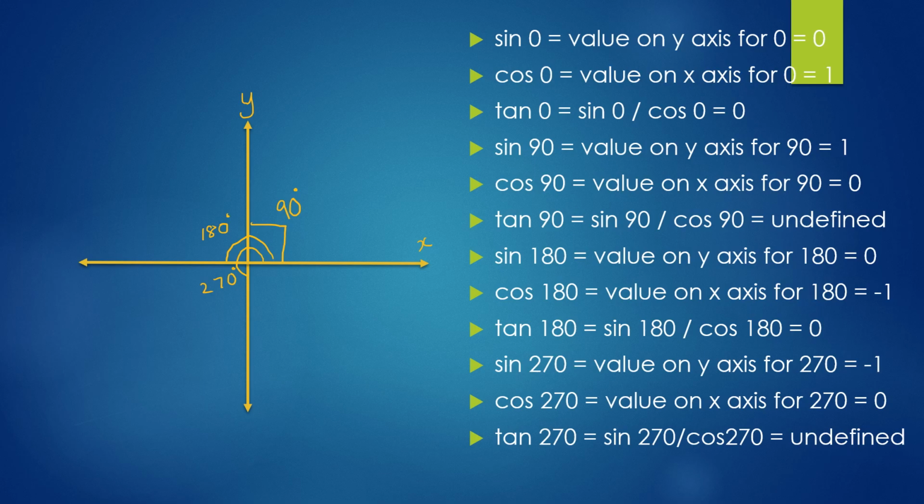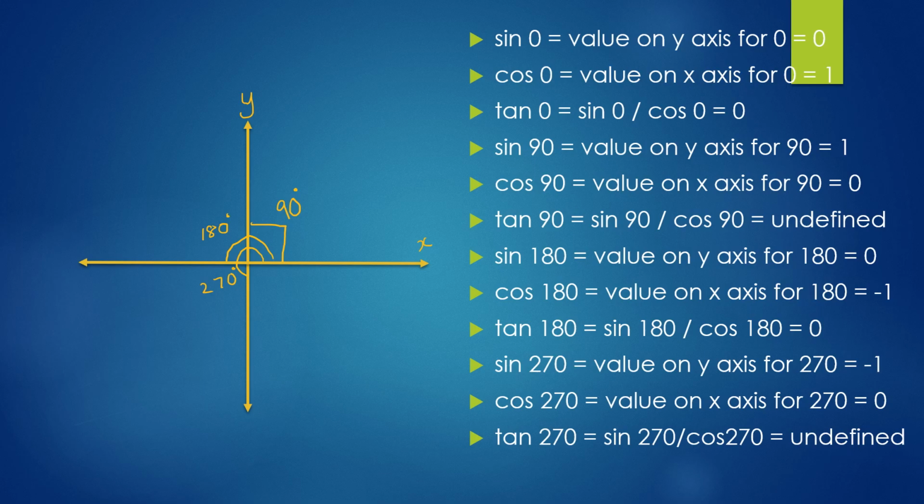Now if I draw a 0-degree line on the graph, it will fall on the x-axis. There is no value on the y-axis. The value is 0. Hence sine of 0 is 0. And cos of 0 will be the value on x-axis, which we will take it to be 1 unit. Tan of 0 is sine by cos of 0, and that hence is 0.